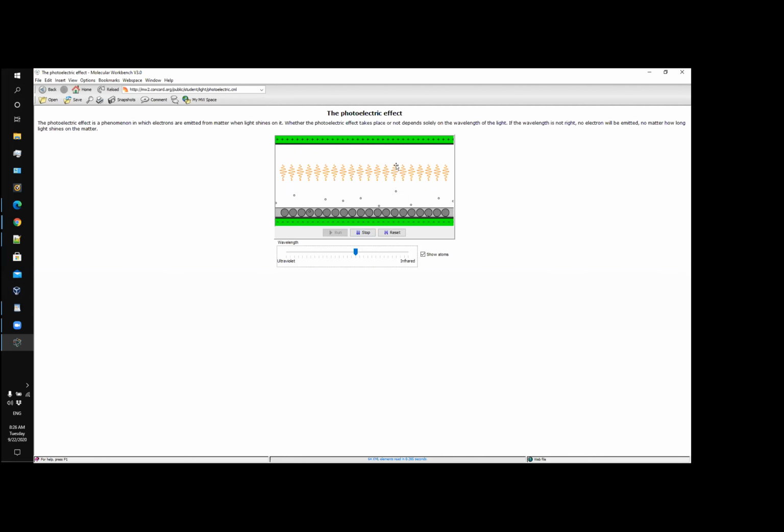So here you can see now we're in the visible light spectrum. And here you can see now the electrons are flying off. So there's a certain threshold of the wavelength which causes those electrons to fly off. This is just a nice demonstration of the photoelectric effect, how light is causing those electrons to fly off the piece of metal. And as you can see, it depends on the wavelength of light, which is shown above right there. So that's a quick demonstration.